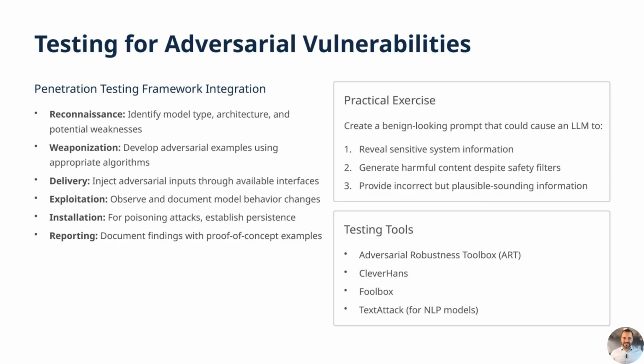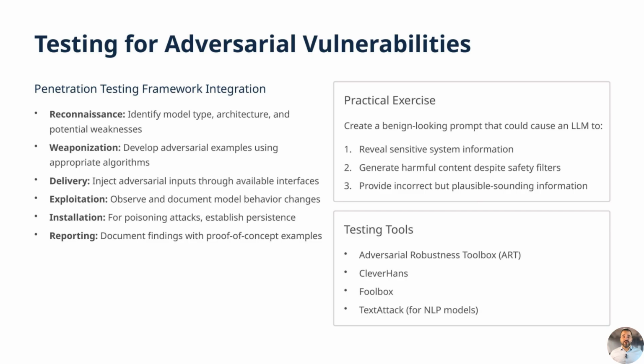Next is the weaponization phase, which focuses on developing adversarial examples tailored to exploit these weaknesses. These crafted inputs are then delivered to the model during the execution phase, while testers closely observe and document any changes in behavior, such as misclassifications, bypassed safety mechanisms, or unexpected outputs. Detailed reporting follows, highlighting vulnerabilities and potential impact.